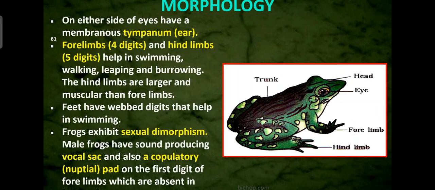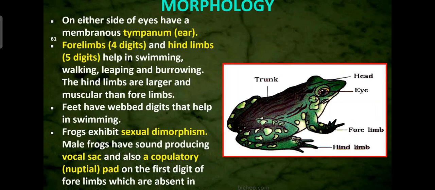So in the males, after the mouth you will find the vocal sac, from which it produces the sound. You must have heard the sound of the frogs in the rainy season. So who is making the sound? The males are making the sound. The males have the vocal sac, which, when the air comes inside, is bulged like a balloon. So that vocal sac is present in the males, which is absent in the female.